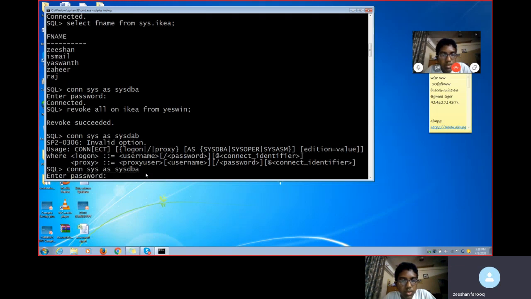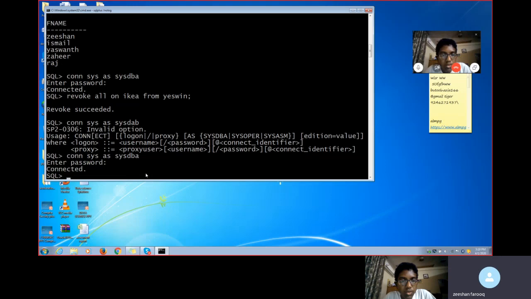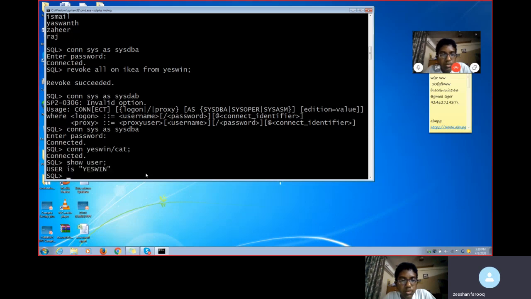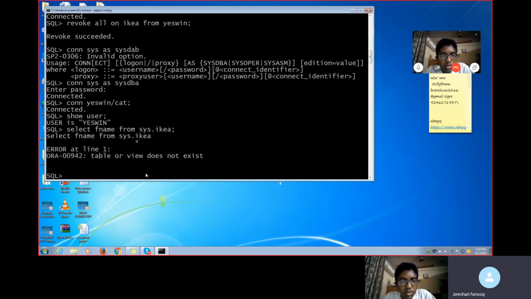Connect sys as sysdba. Now let me go to the user Yashwin. Connect Yashwin/cat. I am checking whether the table is still reflecting or not. The table we created, is it coming or not? I want to see it again. Now I want to check whether the table got revoked. I'm checking now. The access got completely revoked. So this is the topic we have done today.